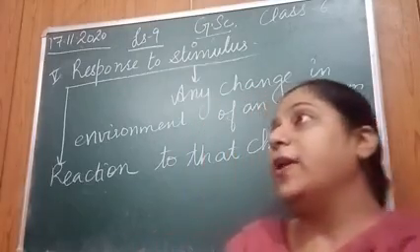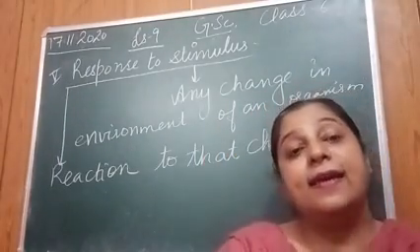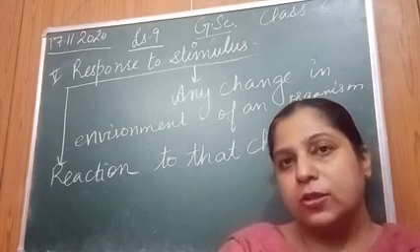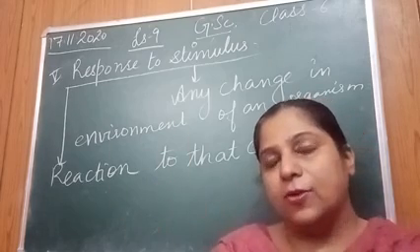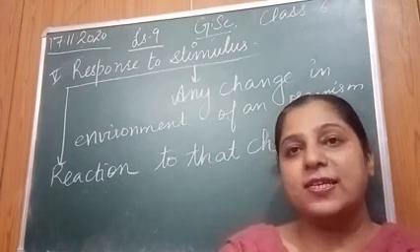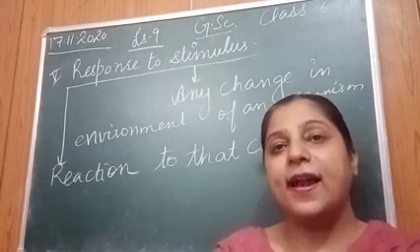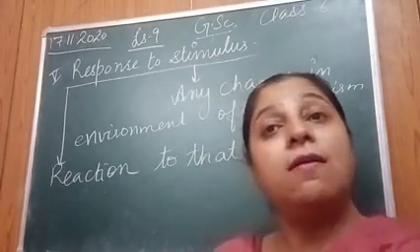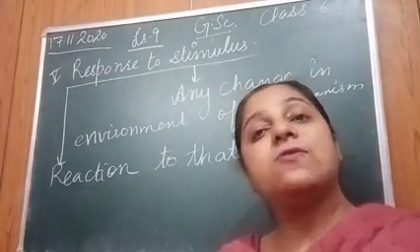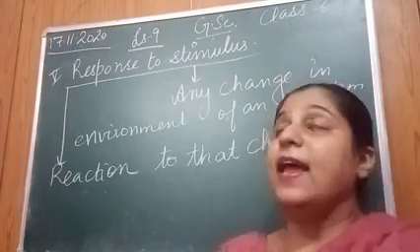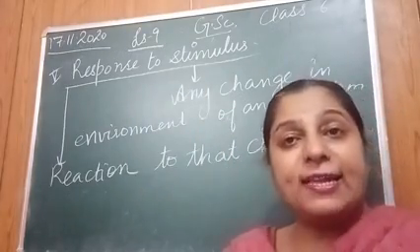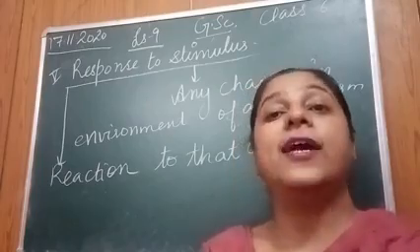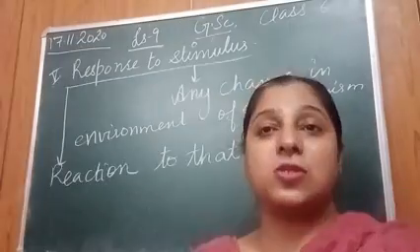One more example I want to give you. You might have seen at night when you are sleeping, sometimes अचानक आपकी आँख खुल गई and when you go out, आप light on करते हो, immediately you see cockroaches and ants, they start running here and there. They start finding the place to hide. This is their response to the light, right? Earlier when lights were off, they were free. They were roaming here and there. As soon as you switch on the light, they feel that something has changed. Someone is observing. So they start running here and there. They try to find the place to hide. This is their response to stimulus.